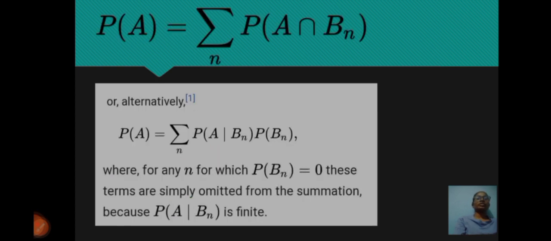Formula: P of A is equal to the summation over n of P of A intersection B suffix n, or alternatively P of A given B suffix n into P of B suffix n, where for any n for which P of B suffix n is equal to 0, these terms are simply omitted from the summation because P of A given B suffix n is finite.